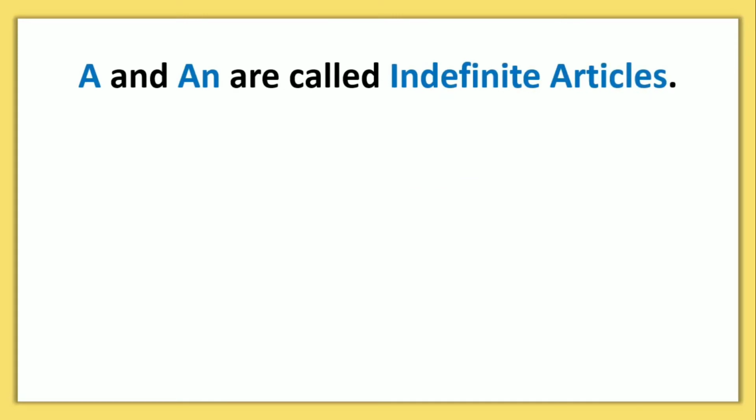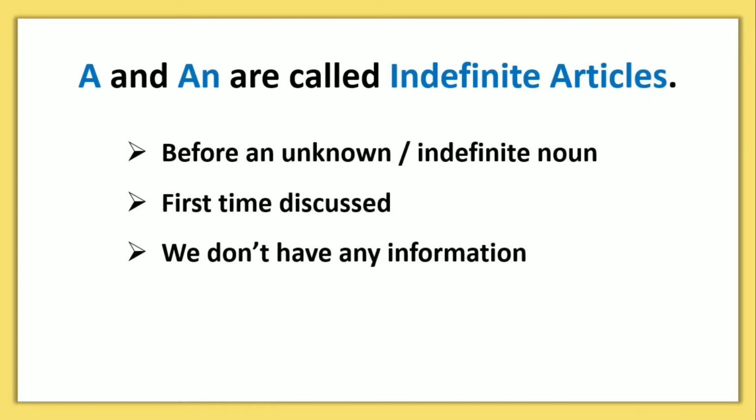Article a and an are called indefinite articles. Where do we use indefinite articles? The first one, we use indefinite article a or an before a noun that is unknown or indefinite. We also use indefinite article a or an before a noun that is being discussed only for the first time. We also use indefinite article a or an before a noun about which we don't have any information.